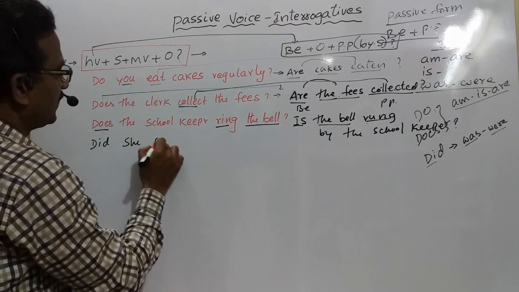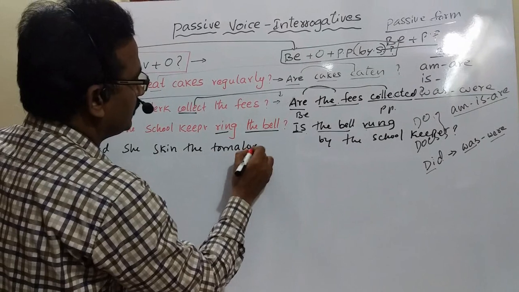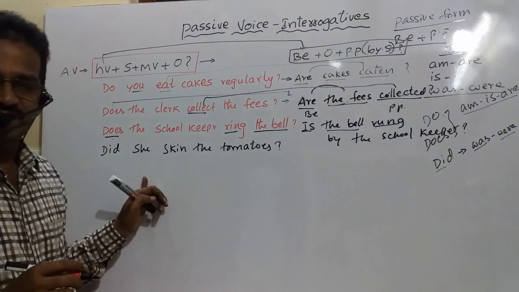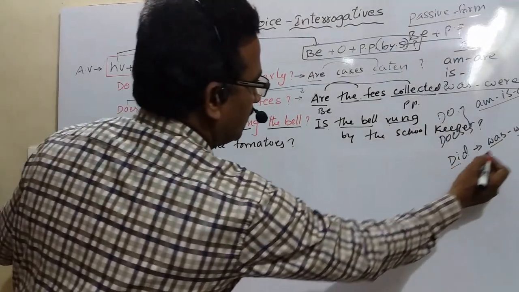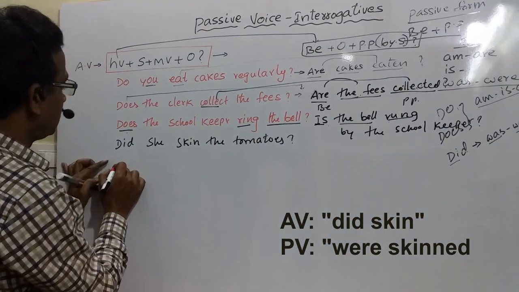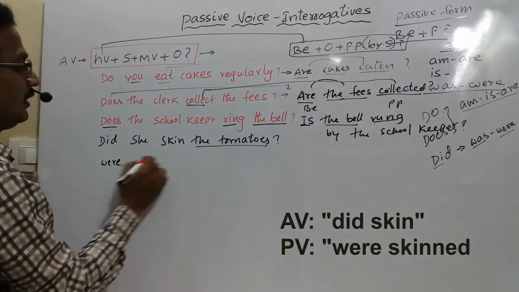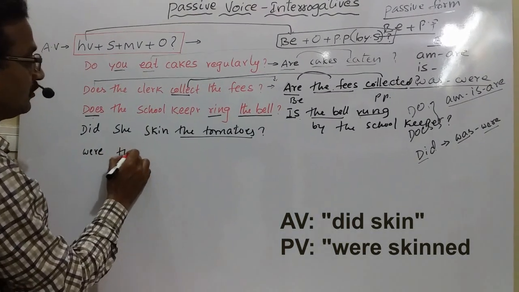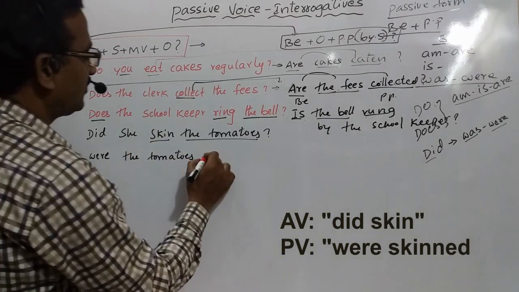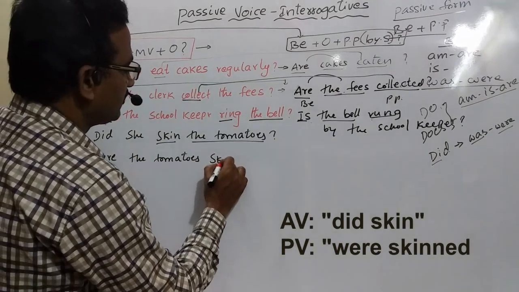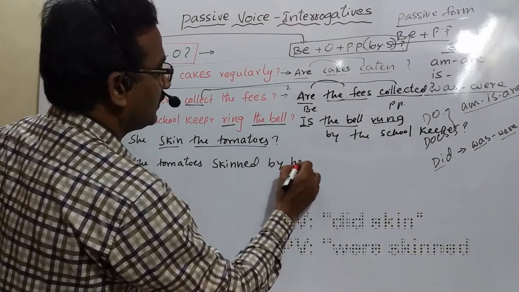Did she skin the tomatoes? Can you write this sentence in passive voice? Let's try. Did is past. It should be changed into was or were. What is the object here? Tomatoes. So that is were. Object should be placed first. Were the tomatoes. Skin is a regular verb, so its past participle is skinned. Were the tomatoes skinned by her?